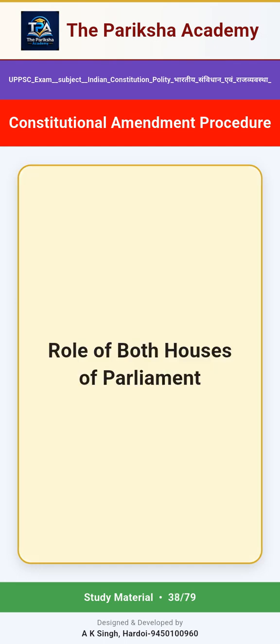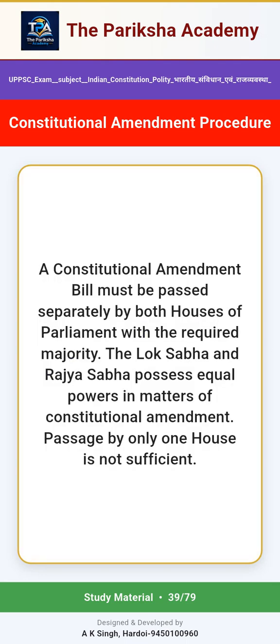Role of both Houses of Parliament. A constitutional amendment bill must be passed separately by both Houses of Parliament with the required majority.